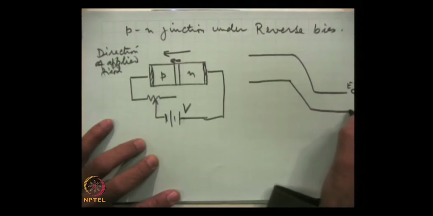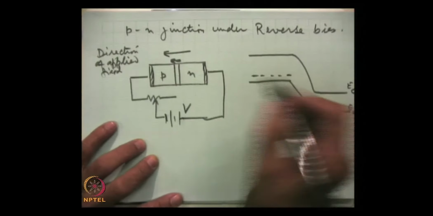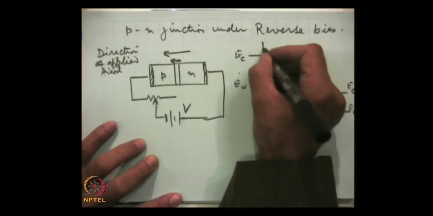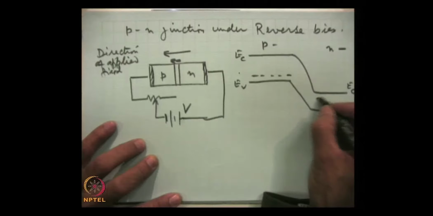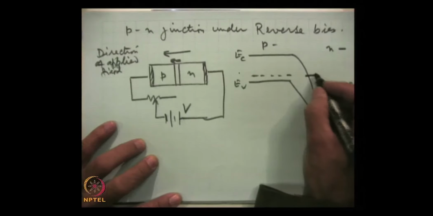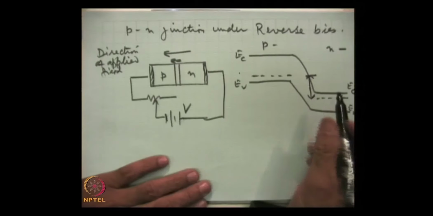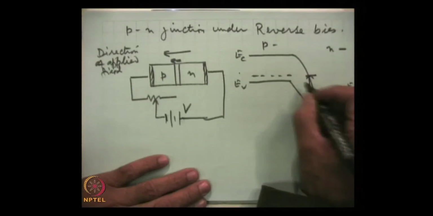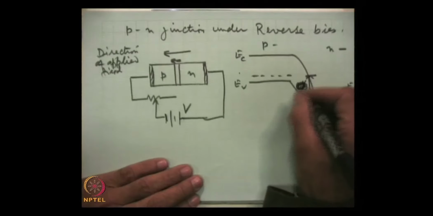This is E c, E v, the Fermi level in the p side, this is the p side, this is the n side, and this is the Fermi level, and this is the potential barrier height which has gone up drastically, and this is equal to q v.